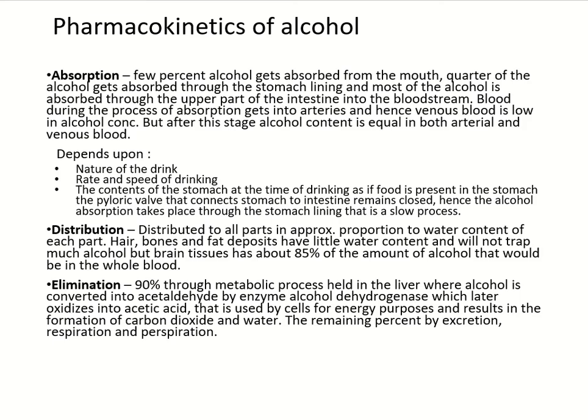Pharmacokinetics of alcohol. The first step is absorption. So alcohol is absorbed via the mouth, stomach lining, and intestine, and gets absorbed into the bloodstream. A small amount of alcohol is absorbed through the mouth, then through the stomach lining, and most of the alcohol is absorbed through the upper part of the intestine.